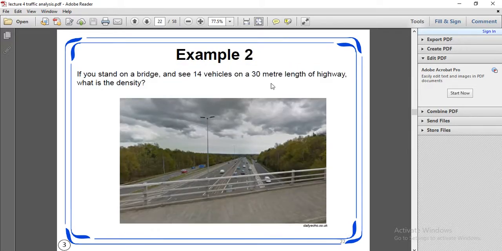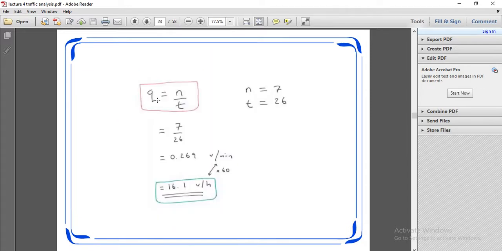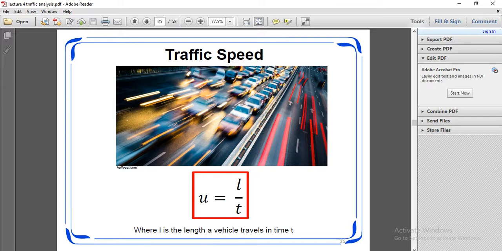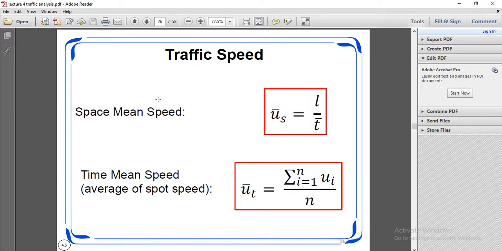If you see 14 vehicles on a 30-meter length of highway, what is its density? Traffic density, traffic speed, maximum flow. The time mean speed and the space mean speed.